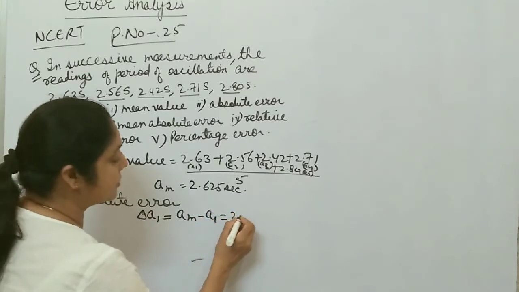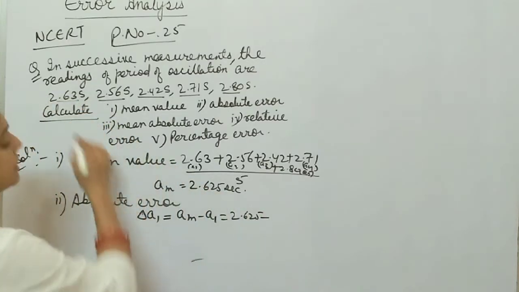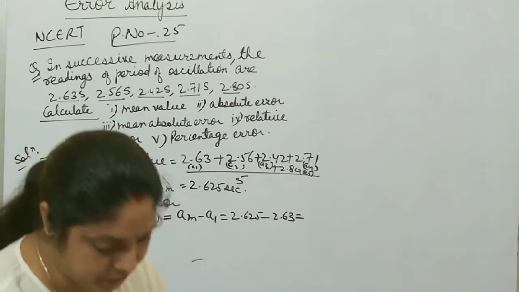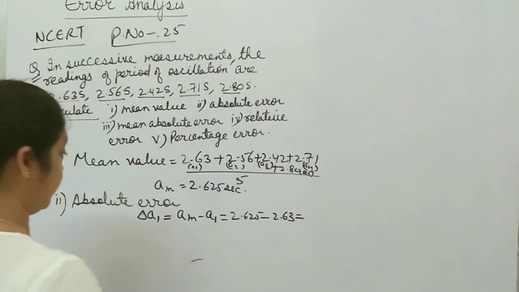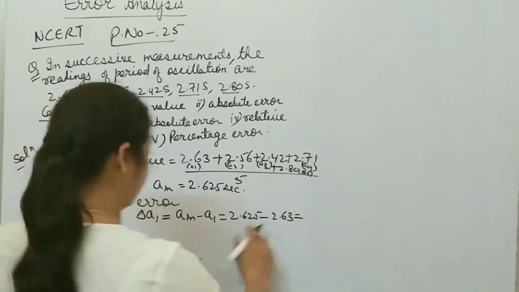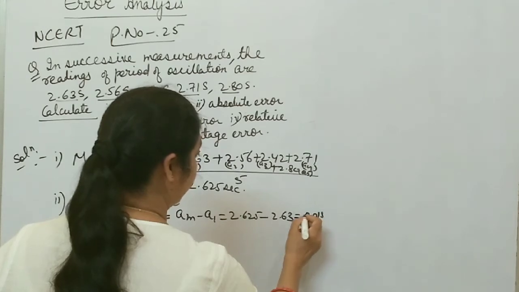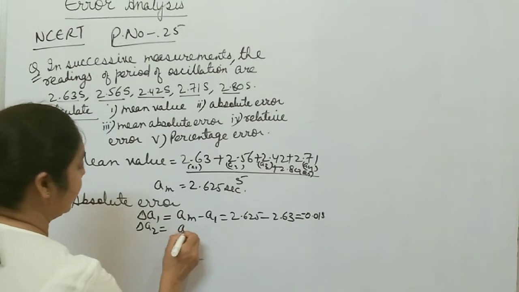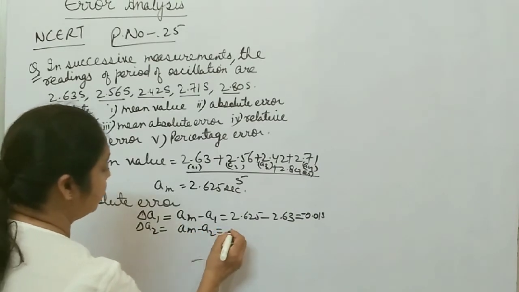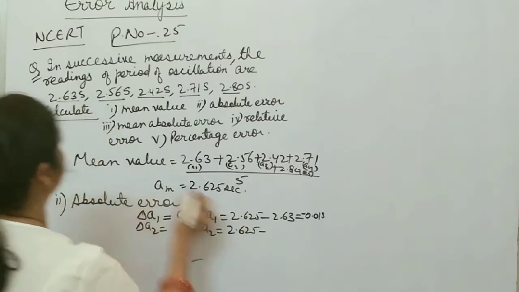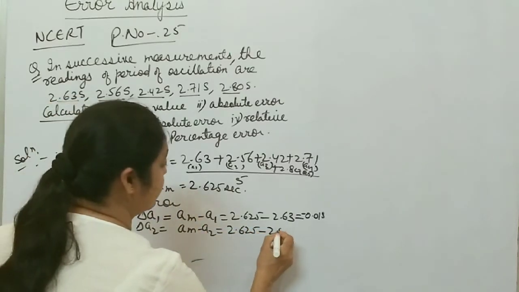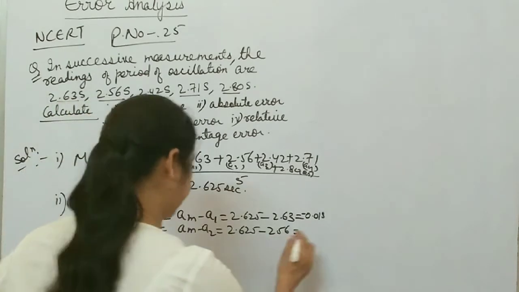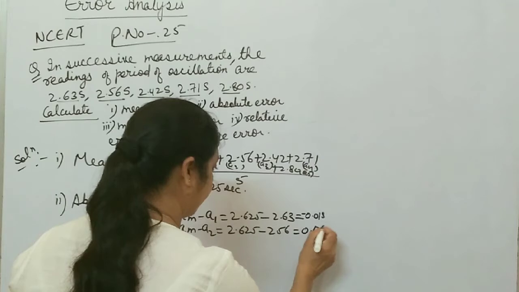So A mean is how much? 2.625 minus the first observation, 2.63. When you take the difference of these two, you get how much? Yes, 0.01 second, or with a minus sign, right? In the same way, delta A2 is A mean minus A2: A mean is 2.625, the second observation is 2.56. When you subtract these two, you get 0.06 second.